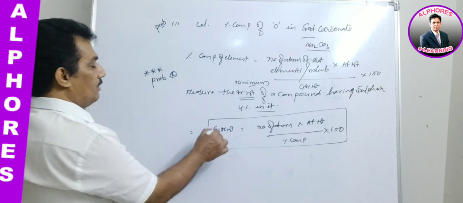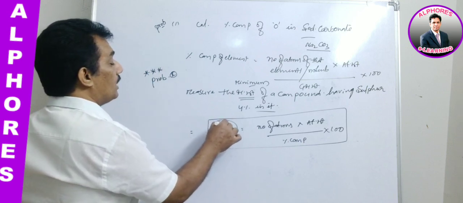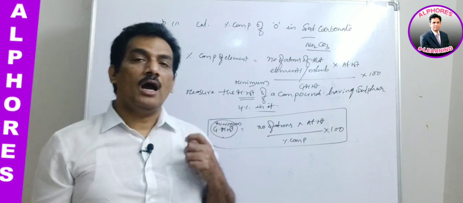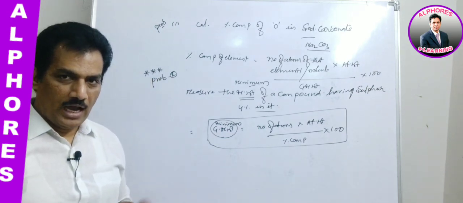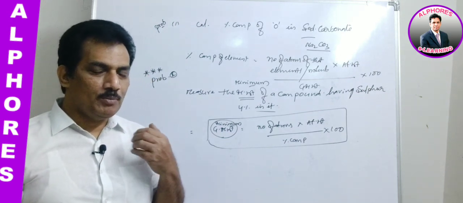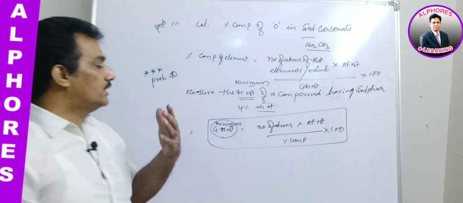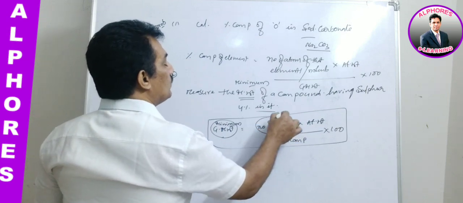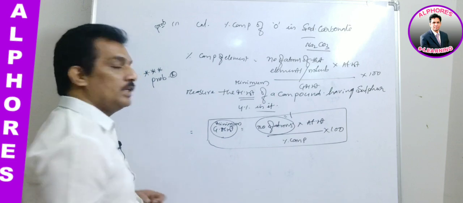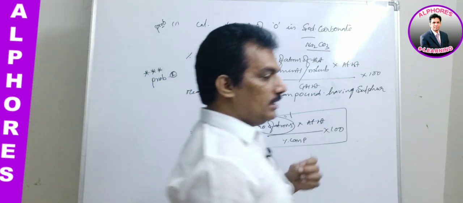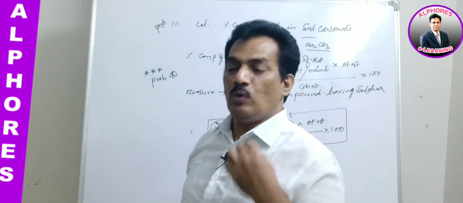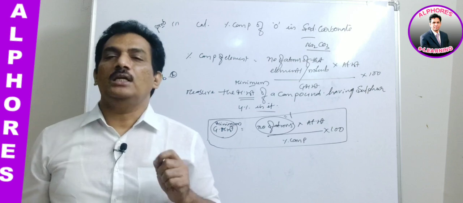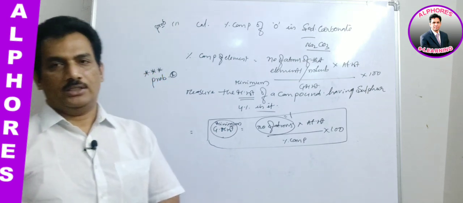Clear? But this gram molecular weight, they are giving the minimum molecular weight. This is the keyword we have to learn. When they are providing the minimum molecular weight, you remember that minimum molecular weight means the number of atoms that can be present in the molecule is equal to 1. That means any compound's molecular weight with respect to an element which is present with only one atom in that molecule is said to be the minimum molecular weight.